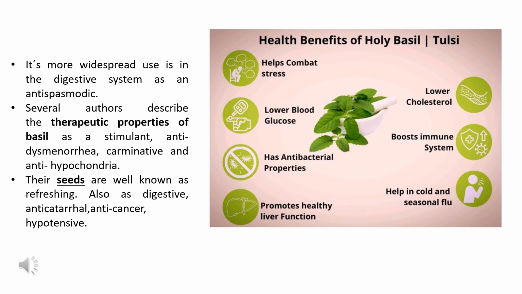As written in the presentation, several authors describe the therapeutic properties of basil. It is a stimulant and anti-dysmenorrhea. What do we mean by anti-dysmenorrhea? Dysmenorrhea is a gynecological disorder where, during the menstrual cycle, a female suffers from menstrual cramps. Those menstrual cramps during the menstrual cycle are called dysmenorrhea. To cure and reduce the menstrual cramps, basil is very effective.